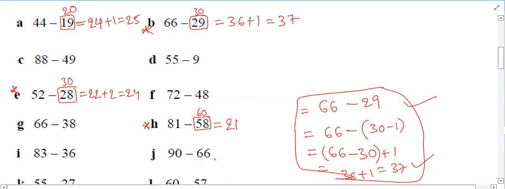Means you subtracted 2 extra. So we have to add that 2. Okay, sir. Then it will be 23. Yes, sir. So always remember this point.